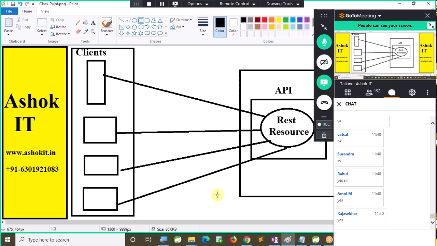Now, I developed one REST API, a welcome API. You can access my API. You will become a client for me. Able to follow this?